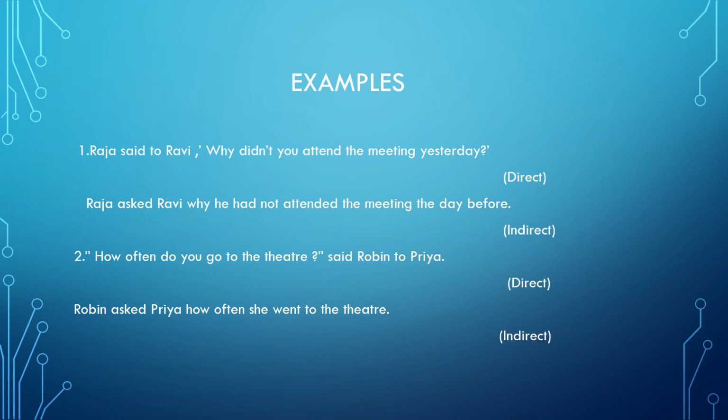I'm going to take that interrogative word which is there in the direct speech: how often she went to the theater. And please remember, when I'm changing to indirect, I have to put a full stop and write it as a declarative sentence. I cannot frame it as a question.